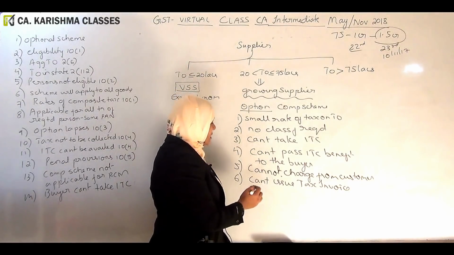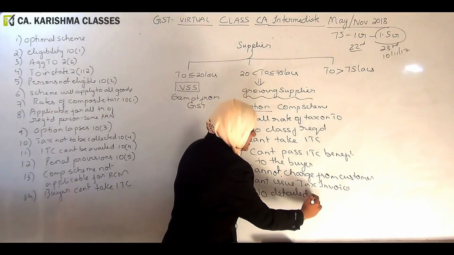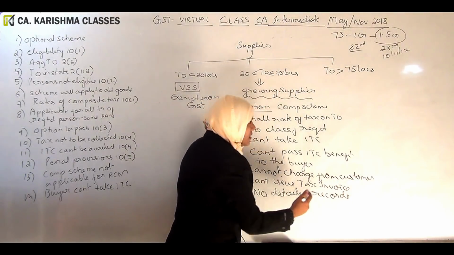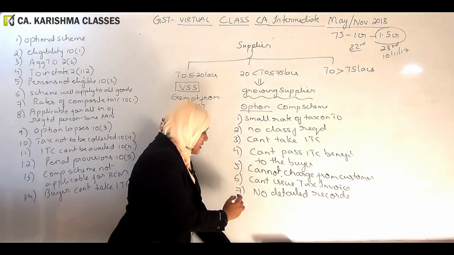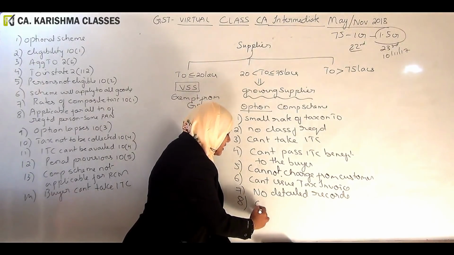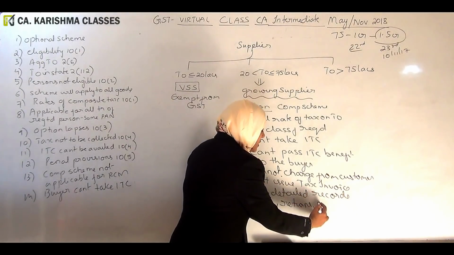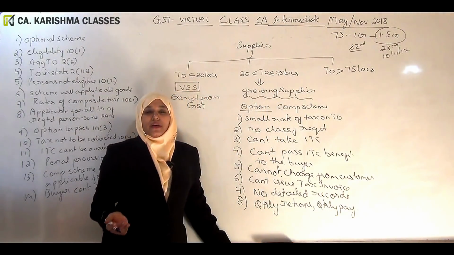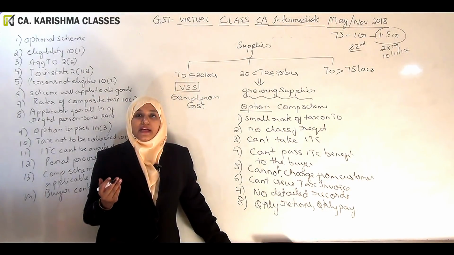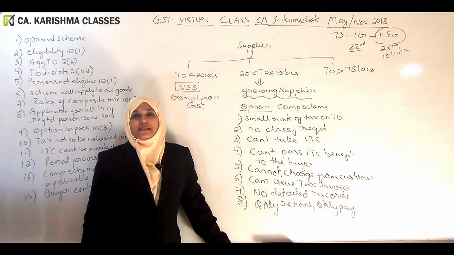Then what are the advantages? No detailed records needed. Others might be maintaining detailed records, but for you it is not needed. Then we are saying quarterly returns: you will be submitting quarterly returns and making quarterly payment. The regular dealers might be paying on a monthly basis and filing returns on a monthly basis, but you can do it on a quarterly basis. So this is the scheme that has been offered under composition.